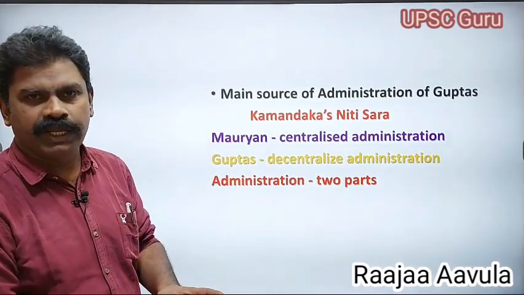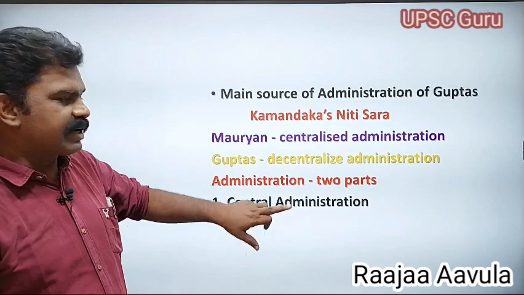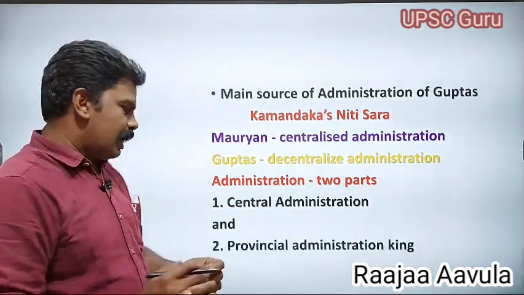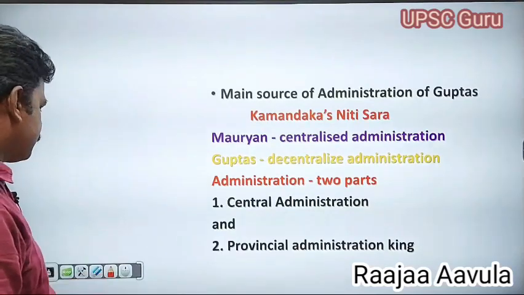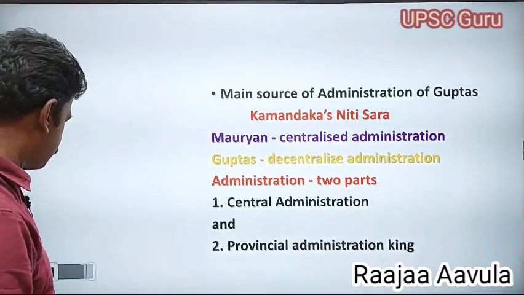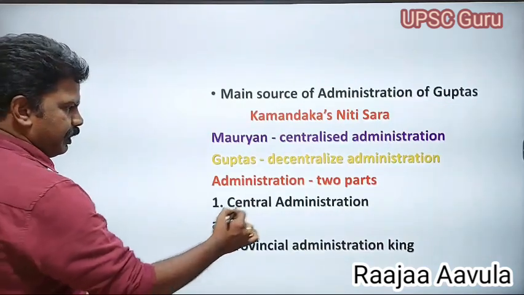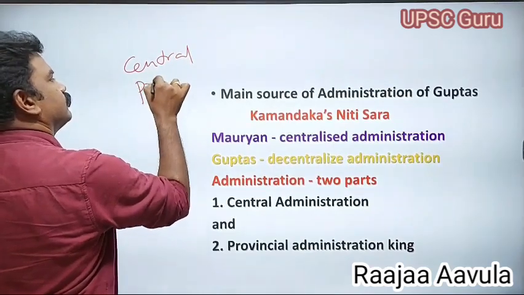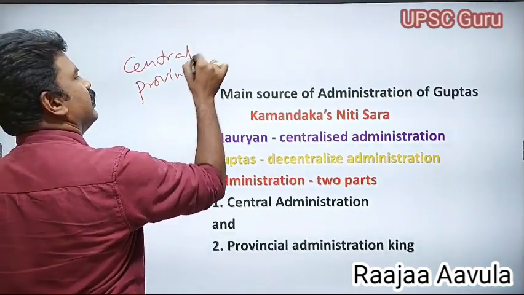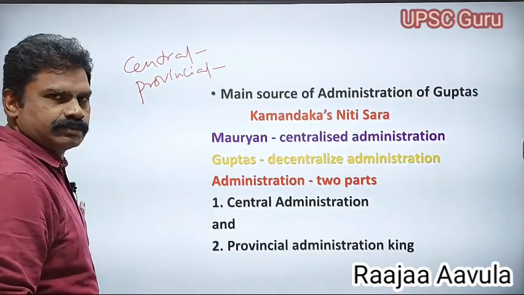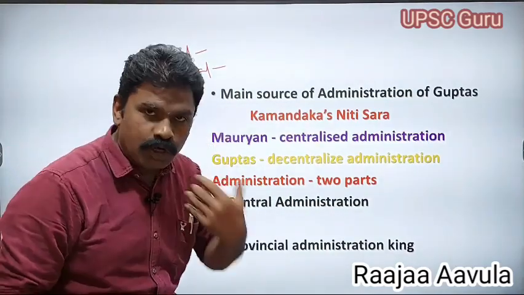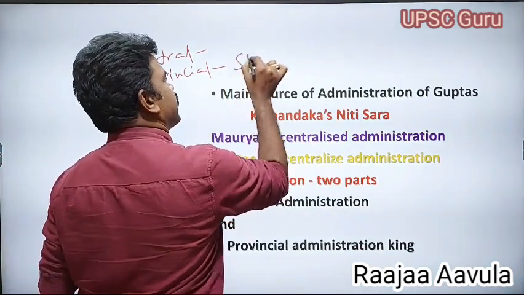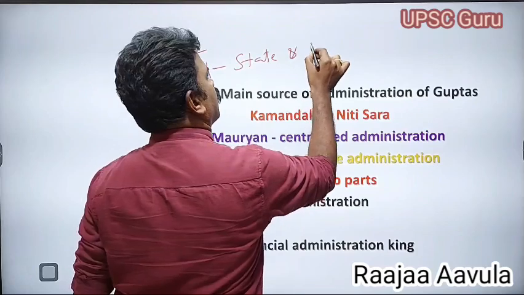After this, whatever administration you take, it is in two parts: central administration and provincial administration, like the present-day central government, state government, and local self-government. In the provincial government, we will find state and local self-government.